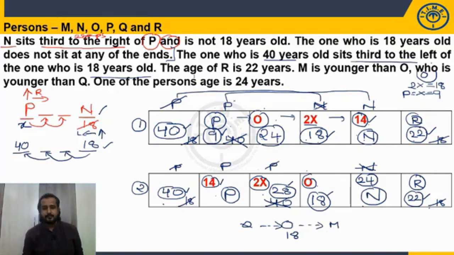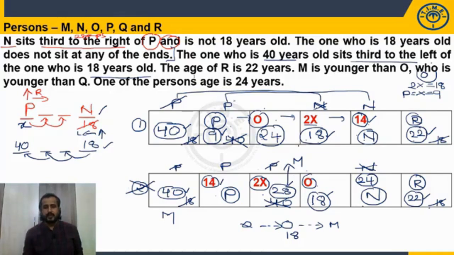Where can I take the M? Either M should be taken 40 or M should be taken 28. Can I take? No, because M should be younger than O. 28 or 40 is not younger than 18, not less than 18. So this case is completely ruled out. So case 1 is eliminated.